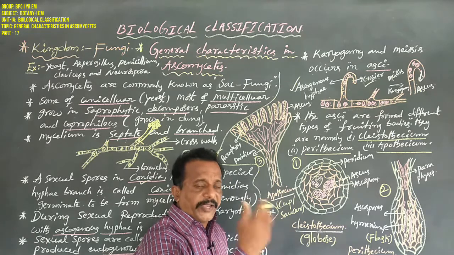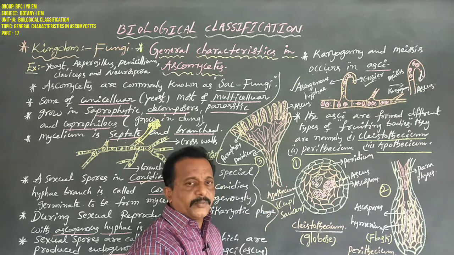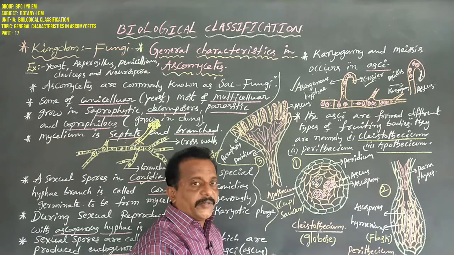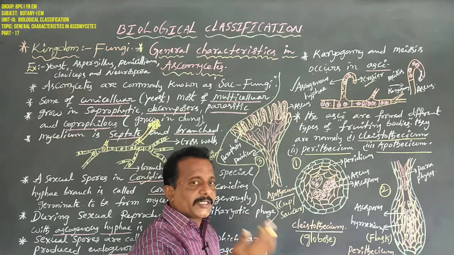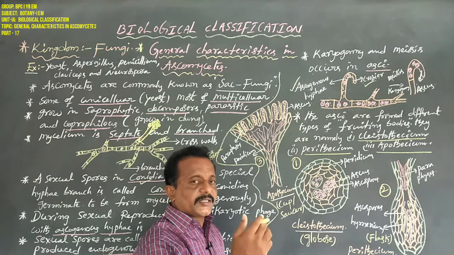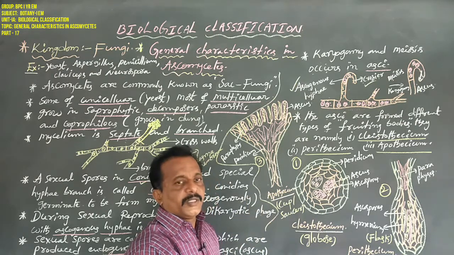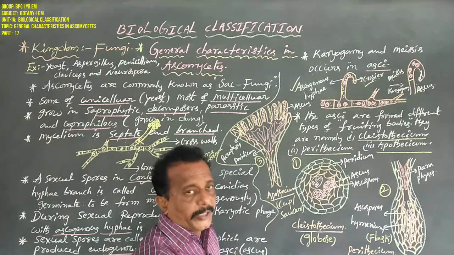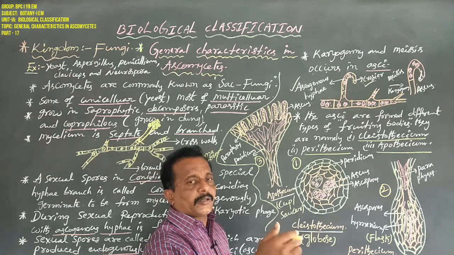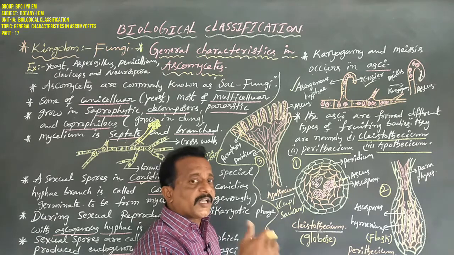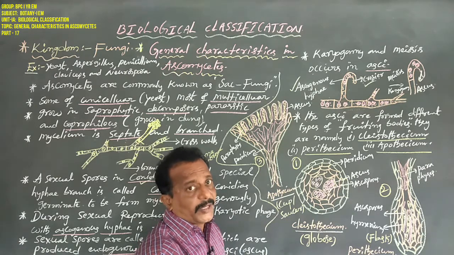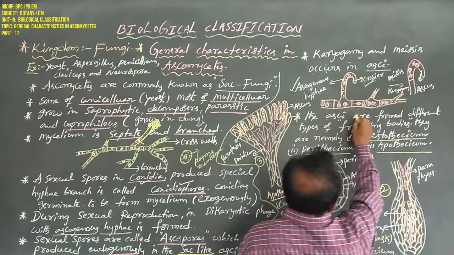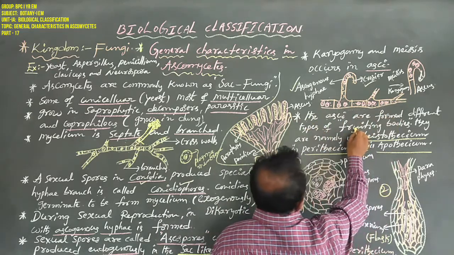One dikaryotic phase of mycelium produces ascogenous hyphae. These ascogenous hyphae form asci, or ascus. This ascus develops into different types of fruiting bodies. These fruiting bodies contain asci of ascospores. So dear students, the asci are formed in different types of fruiting bodies.